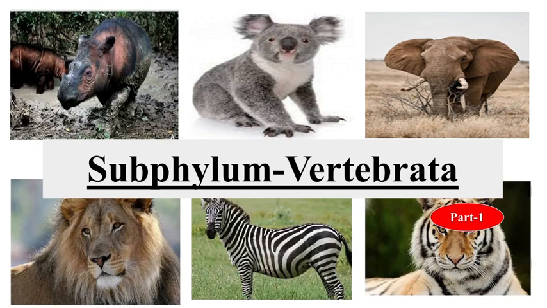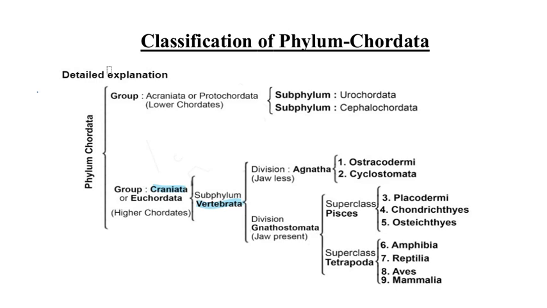This is part 1 of the Subphylum Vertebrata in which we are going to discuss the craniates. So this is the classification of phylum Chordata which we have already discussed in previous classes.